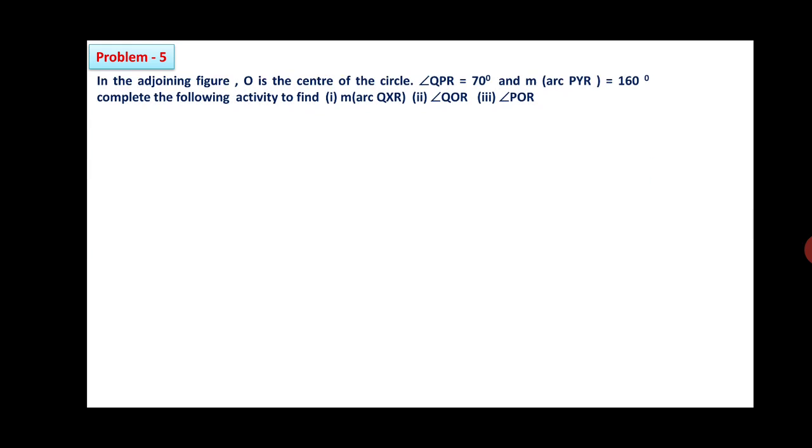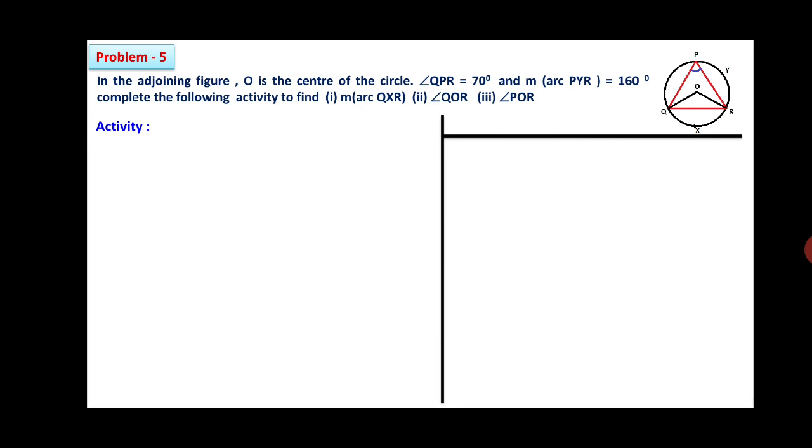In the adjoining figure, O is the center of the circle. Here angle QPR is 70 degree and measurement of arc PYR is 160 degree. Complete the following activity to find measurement of arc QXR, angle QOR and angle POR. Friends, we will first write the activity. The given activity is like this. Angle QPR is equal to half into measurement of arc QXR.